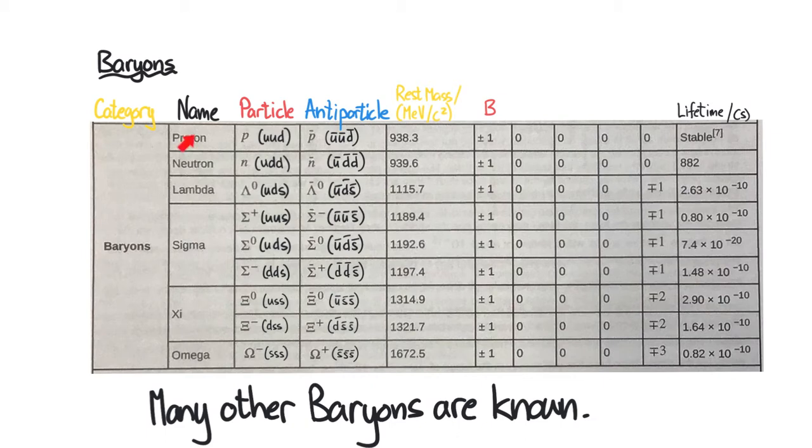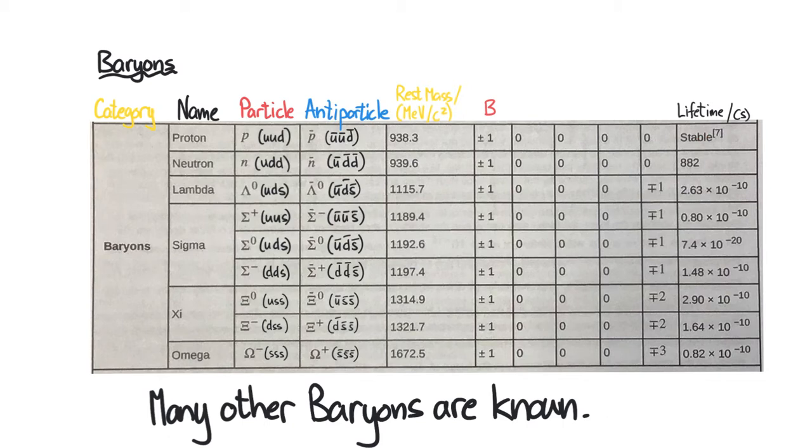We have the protons, which are made up of 2 ups and 1 down quark, and its antiparticle, which would be made up of 2 anti-up quarks and 1 anti-down quark. We see that the rest mass here is relatively high, 938,3 mega electron volts per speed of light squared. They have a baryon number of +1 for the proton and -1 for the antiproton, and they are very, very stable. Protons don't just decay.